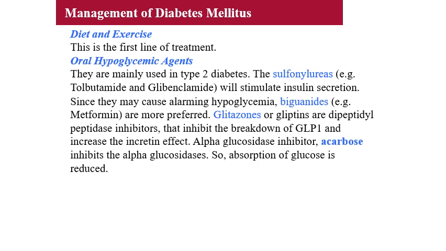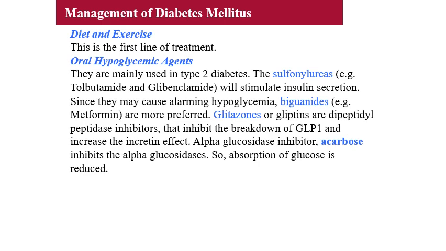Diet and exercise should be the first line of treatment. That itself can control the diabetes properly. Then hypoglycemic drugs, which decrease the blood glucose level. They are mainly used in type 2 diabetes mellitus, because type 1 is mainly dependent on insulin to maintain the blood glucose level. So in type 2, drugs like sulfonylureas, for example tolbutamide and glibenclamide.